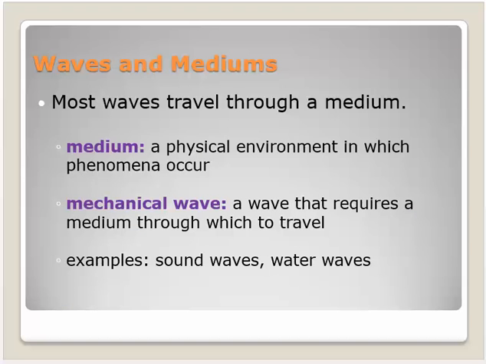Most waves travel through a medium. Alright, a medium is a physical phenomena or environment in which phenomena occur. There we go, a physical environment. There's a specific type of wave, such as mechanical waves. This is a wave that requires a medium through which to travel. Examples are sound waves, water waves. These require a medium. Mechanical waves require a medium.